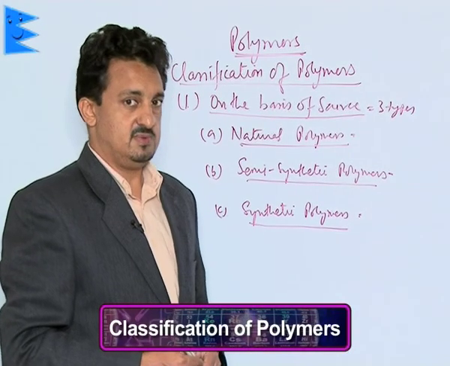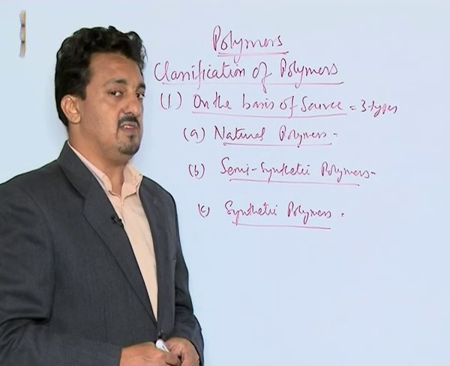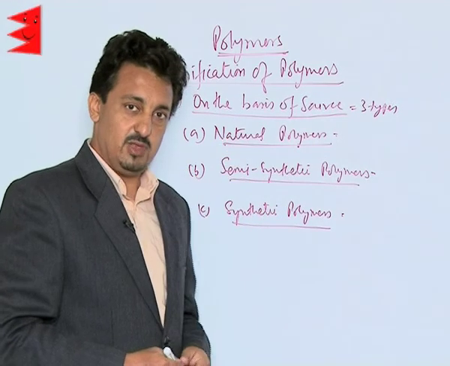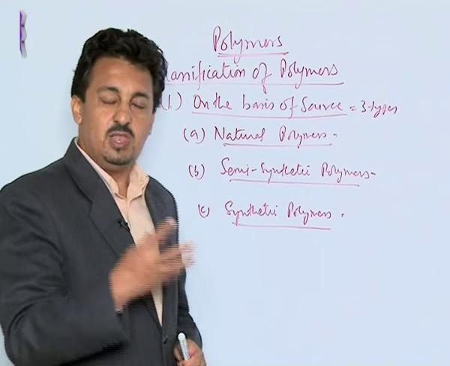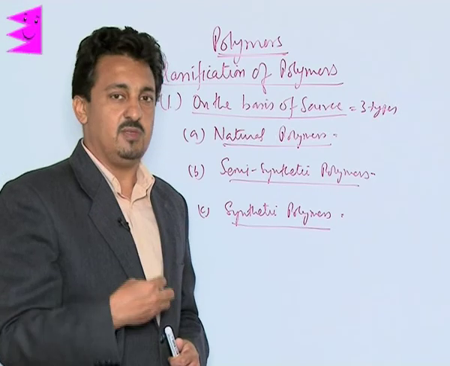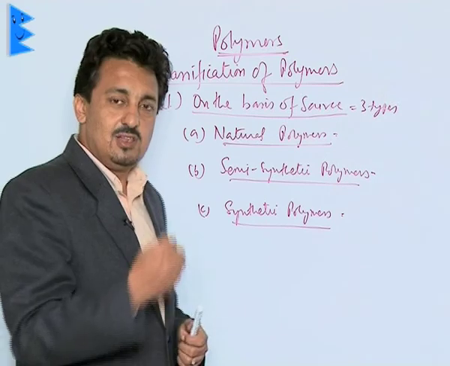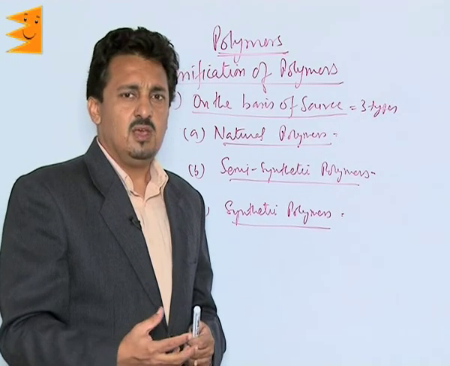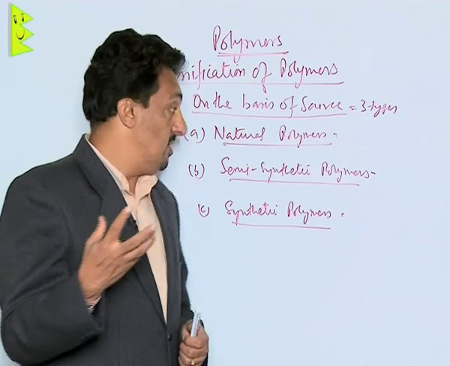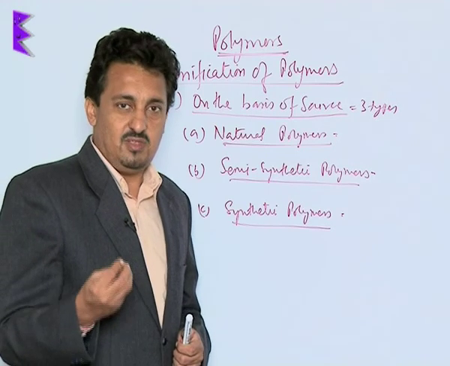Classification of polymers. The first classification is on the basis of their source, and on the basis of their source they are of three types: natural polymers, semi-synthetic polymers, and synthetic polymers. Natural polymers are those polymers which are obtained from living beings or living sources, and they are all naturally available around us. It includes your carbohydrates, your proteins, and the other molecules which can be easily obtained from living beings. Those are called your natural polymers. Rubber is also another very good example of a natural polymer.